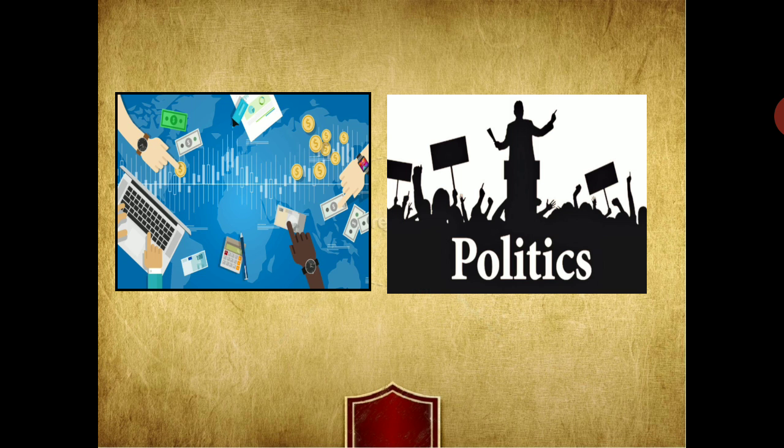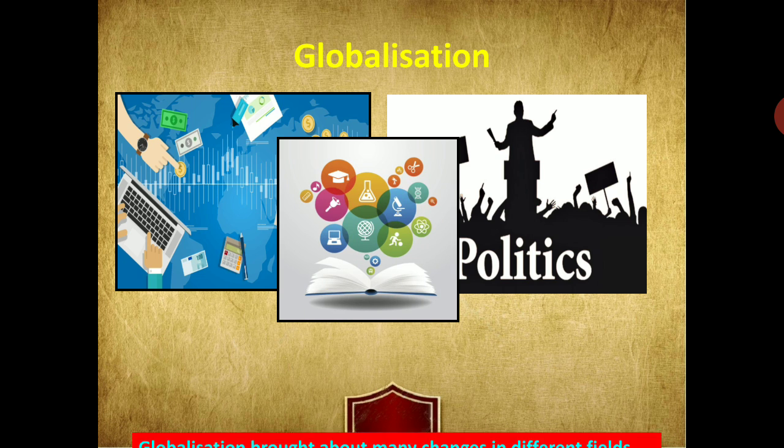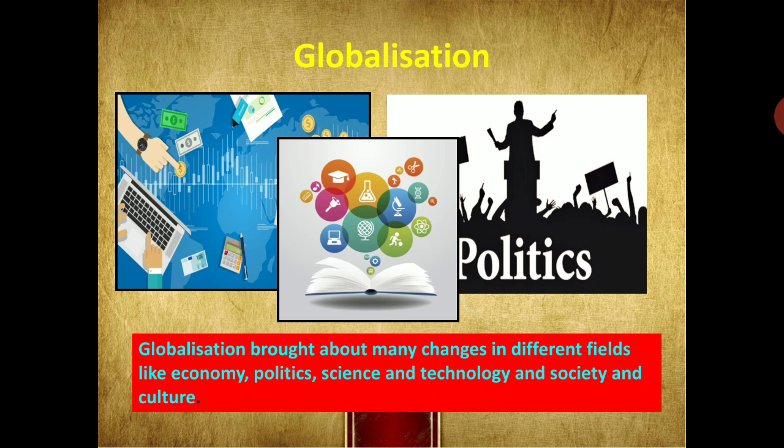Globalization brought many changes in different fields like economy, politics, science and technology, and society and culture. We have also discussed some of the changes in the earlier time and how they took place. At that time, India emerged as an important country on the global scene in different spheres.